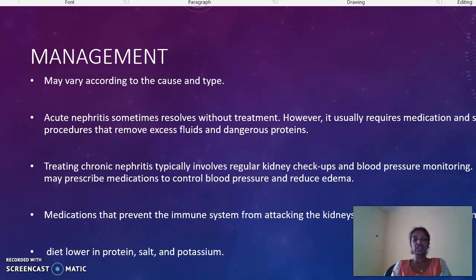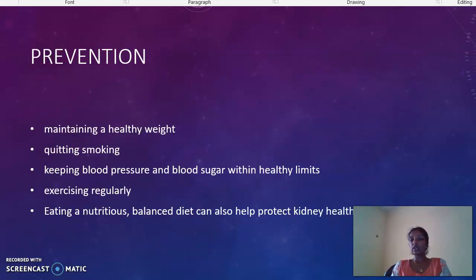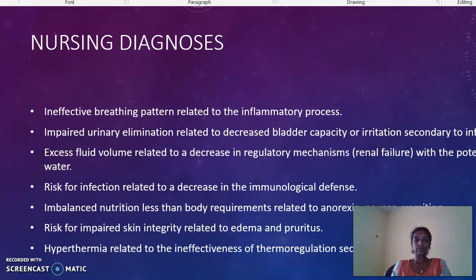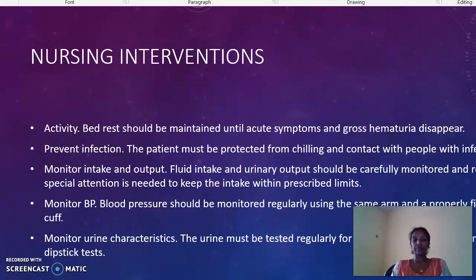Then we have seen the preventive measures. Healthy weight, quitting smoking, then blood pressure and blood sugar regulation, exercise, then a balanced nutritious diet. We have seen the nursing management also, the nursing diagnosis, interventions also. Okay, hope you have understood.